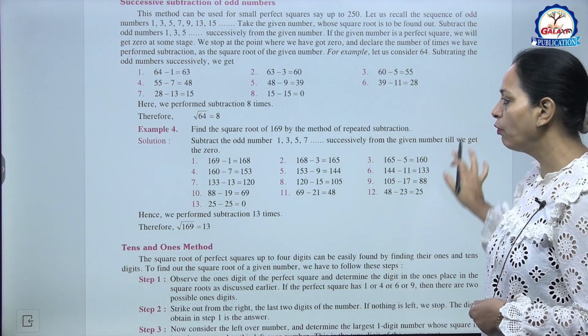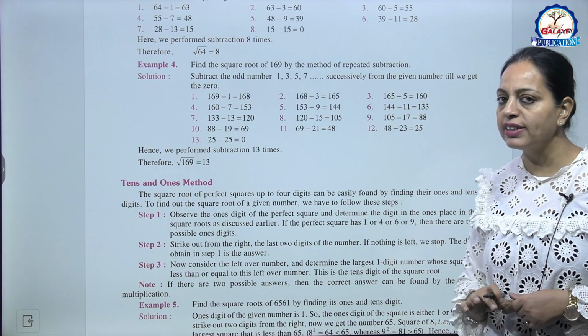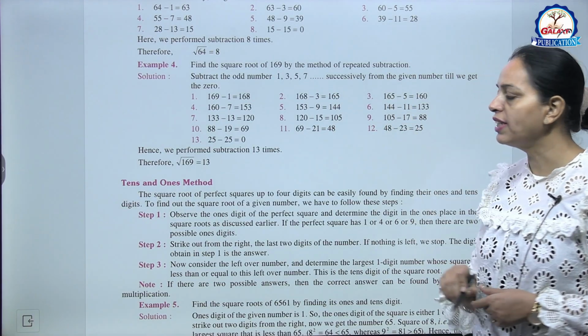Okay. Now example 4. Find the square root of 169 by the method of repeated subtraction.